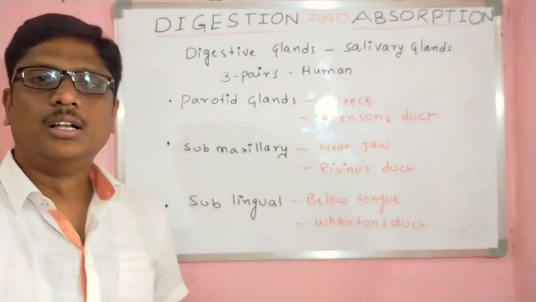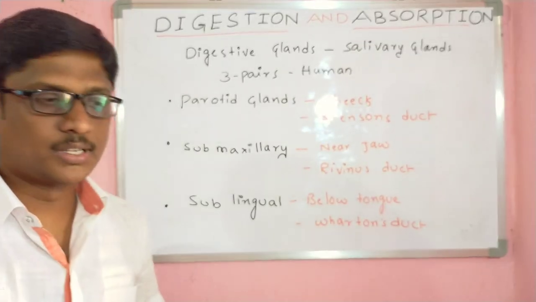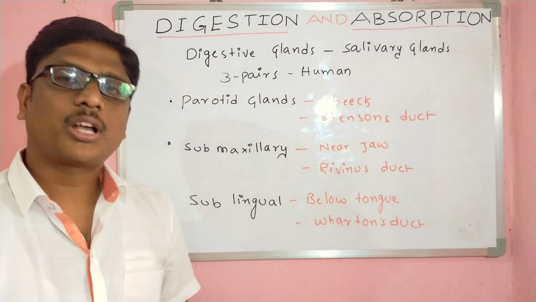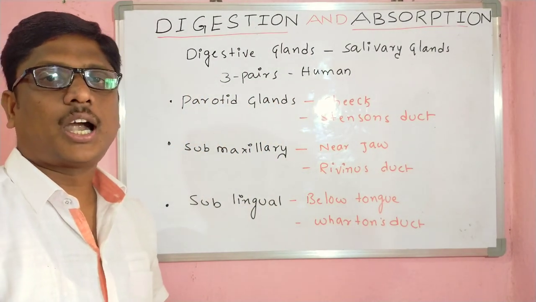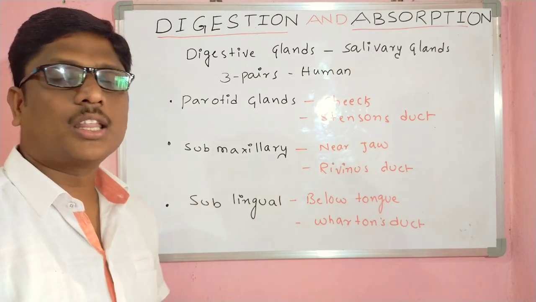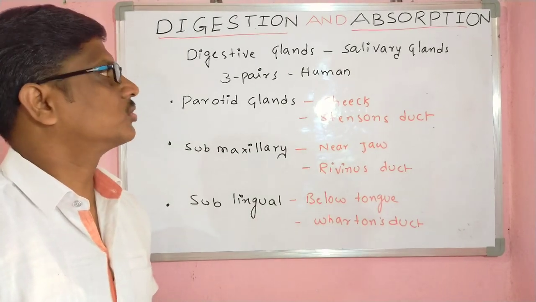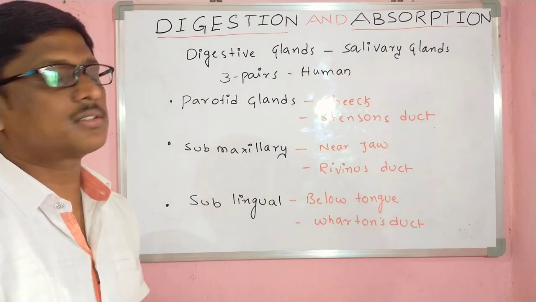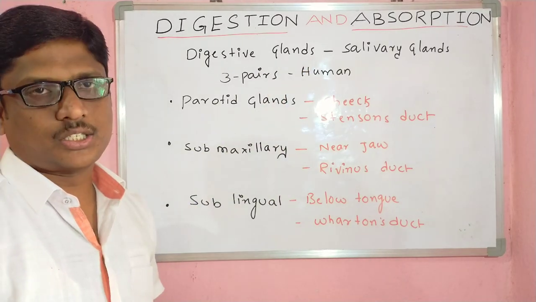We have already seen that digestion is a two-type process. First is mechanical digestion, which involves the teeth and peristaltic movements. And biochemical digestion occurs only through enzymes. These enzymes are secreted from specific glands, and these glands are called the digestive glands.